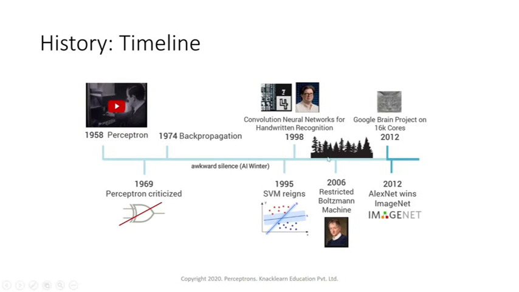Around 2006, the restricted Boltzmann machine was created by Geoffrey Hinton. He currently works with Google Brain, a division that works in research and development. He also teaches at the University of Toronto as a professor. Around 2012, the Google Brain project was created. After that, AlexNet came up. So a lot of improvement is happening, and till now there has been a lot of improvement in AI.